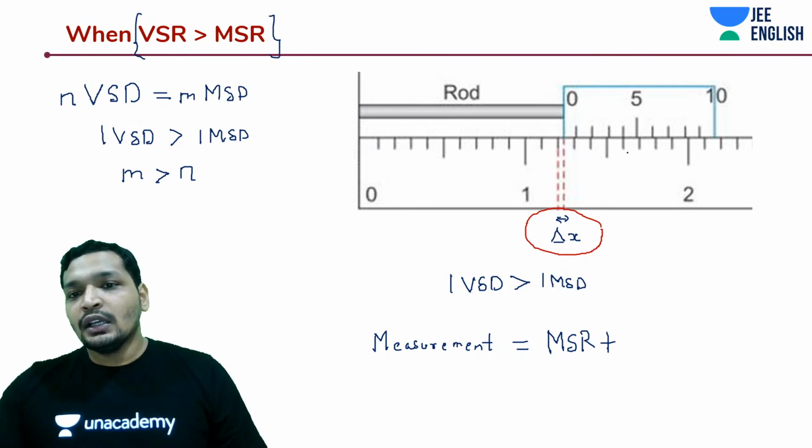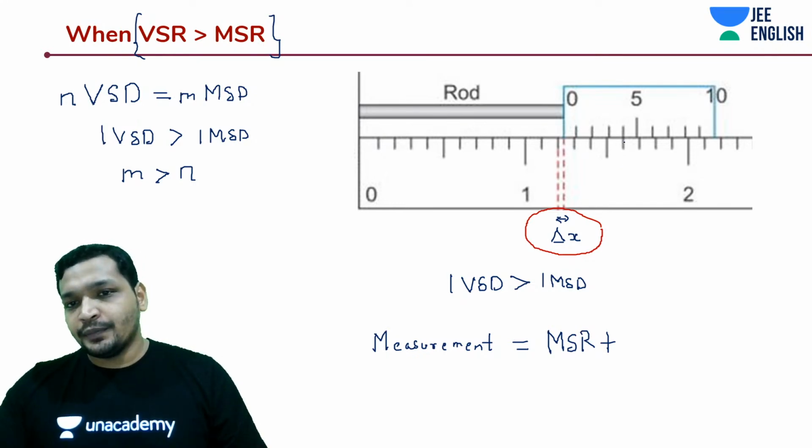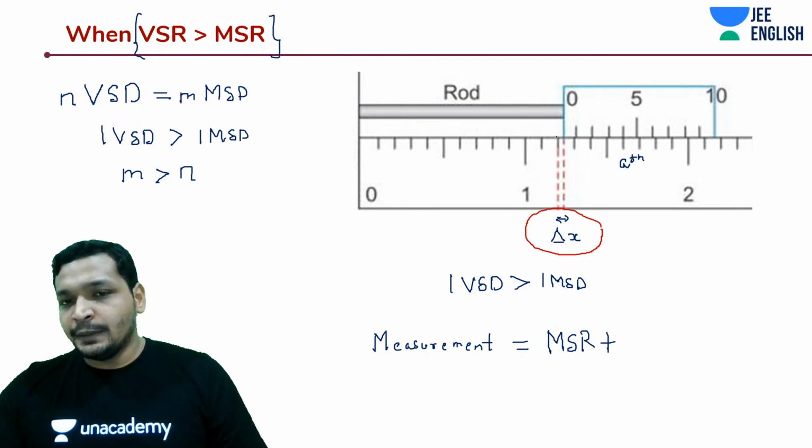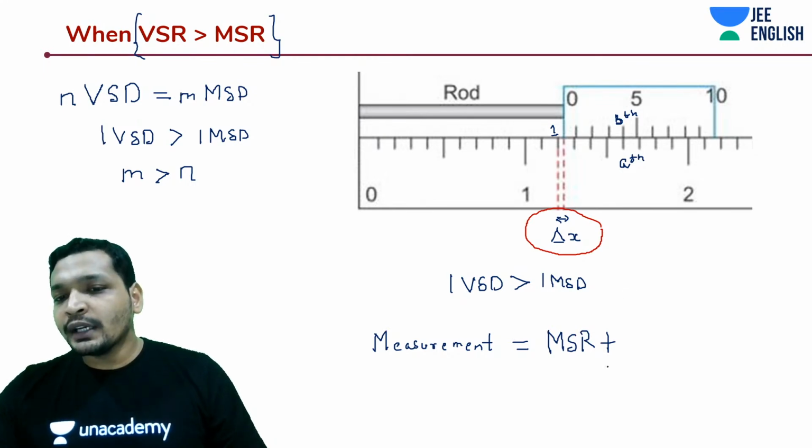Let's say your 8th division, this is some 8th division on your Vernier scale, and this is, starting from here, like the bth division of your main scale. So what would the reading be?